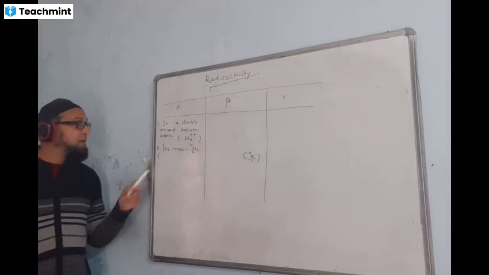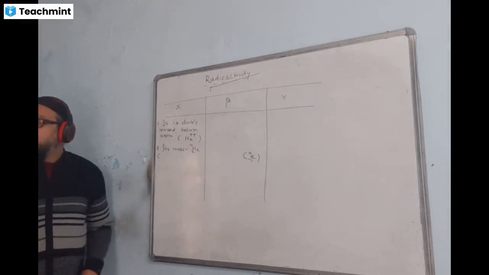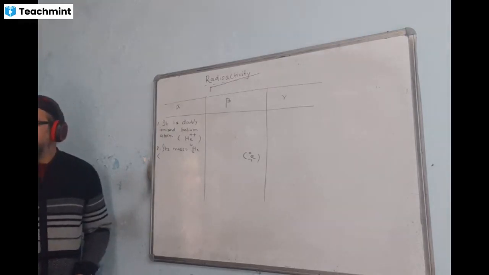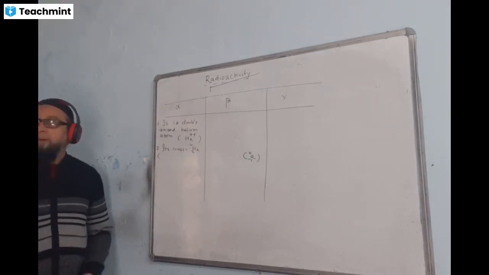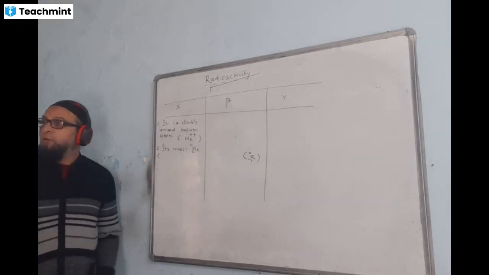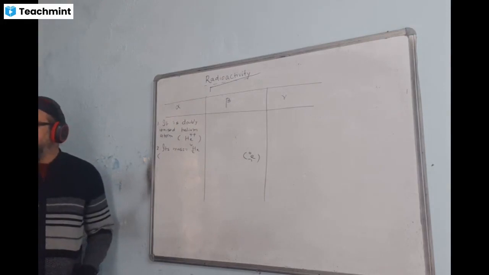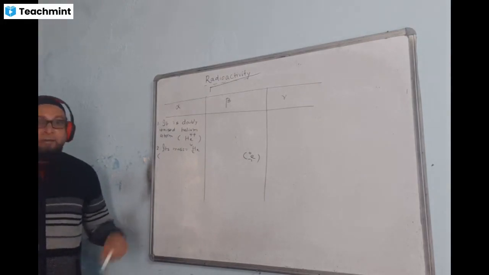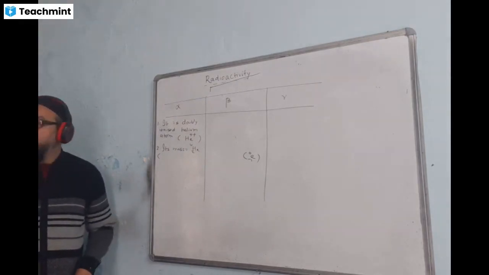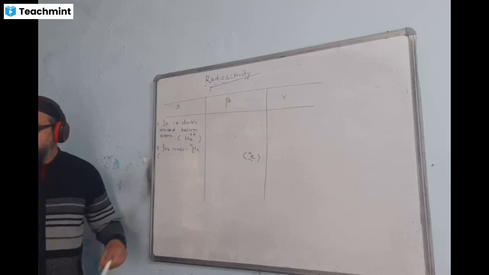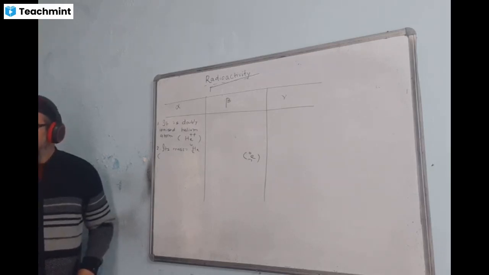Next, its speed in air. Alpha's speed is 10 to the power of 7 meter per second. Beta's speed is equal to 90% of the speed of light.